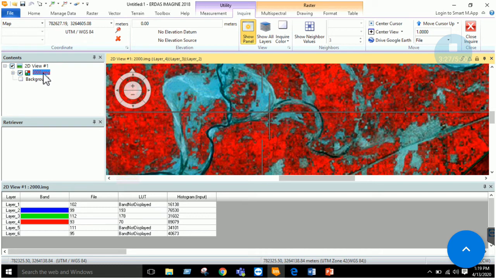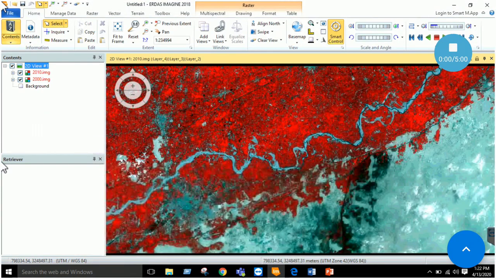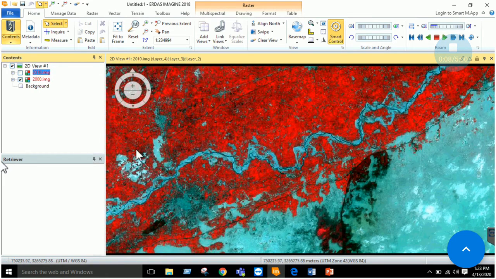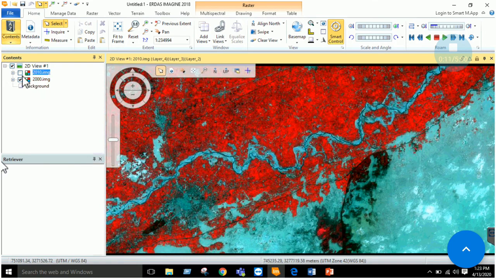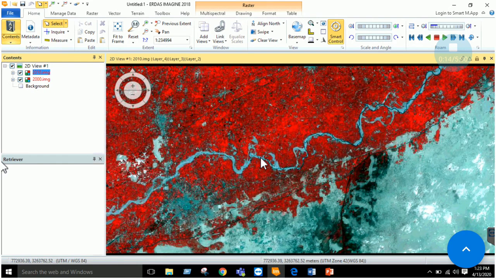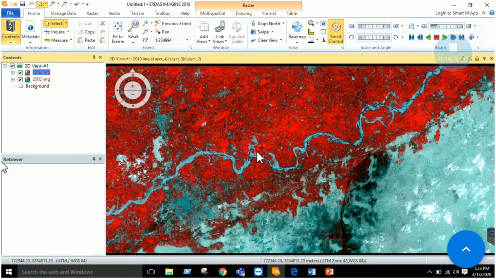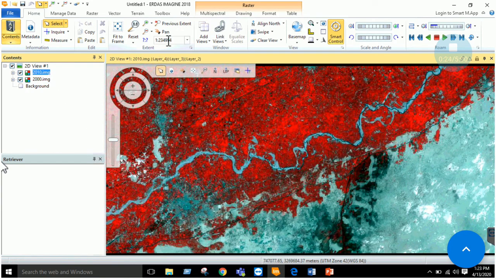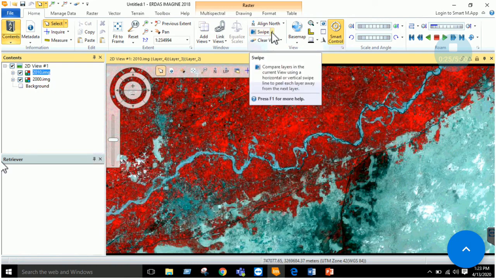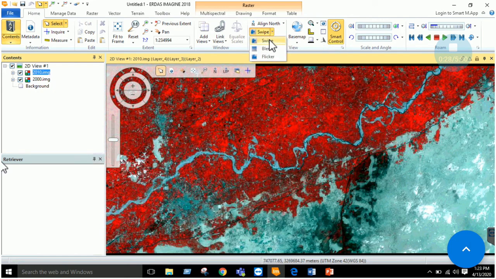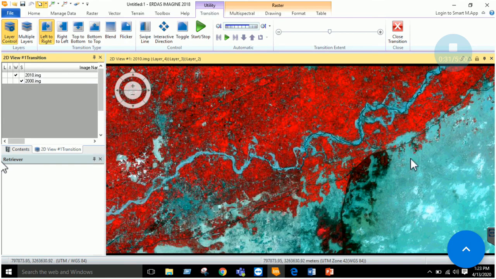Okay, the next thing we are going to do is to use the basic tools, that is the swipe tool. I have opened the 2000 and 2010 imagery over here. If I uncheck 2010, you can see that it is my 2000 imagery, and above it is my 2010 imagery. In 2000 I can see the extent is greater, and in 2010 I can see the extent is less, right? You can have your own data set or some other data set. What is important to use is the swipe tool. This tool allows you to view the overlaying layers, right?